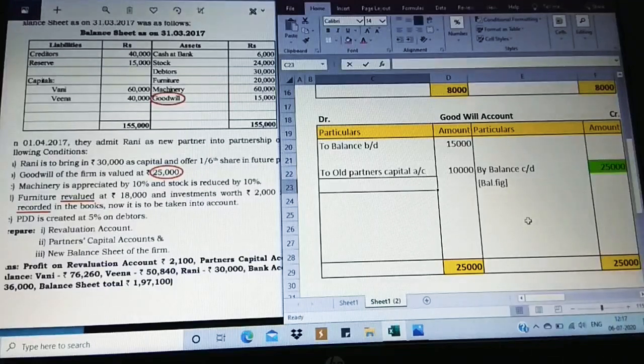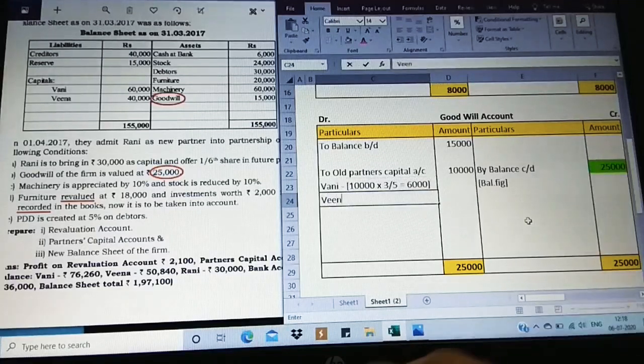I can show it in a single entry, but still this difference of 10,000 needs to be shown separately, the complete value of 10,000. So this is going to be distributed among Vani, 10,000 into 3 by 5. What do we get? 6,000. And Veena, again 10,000 into 2 by 5. I get 4,000.